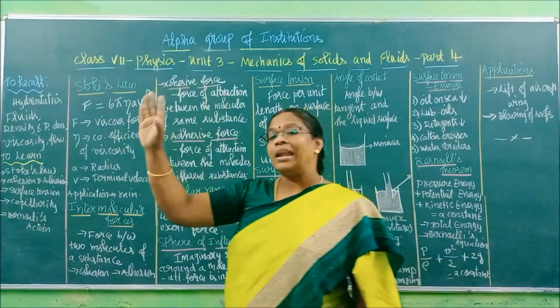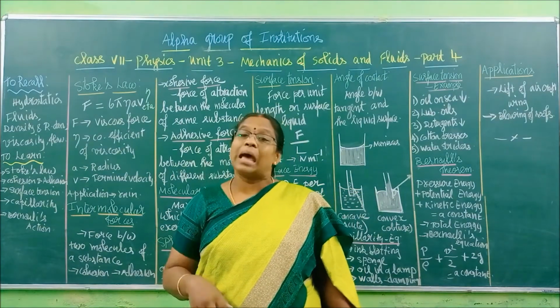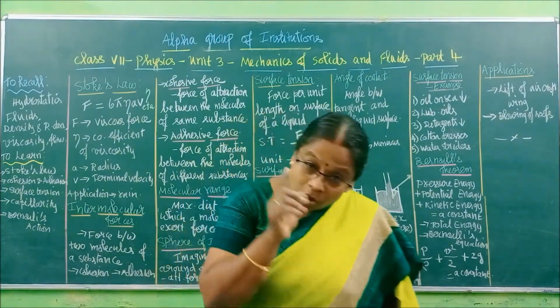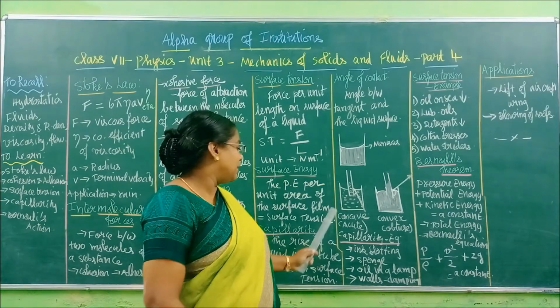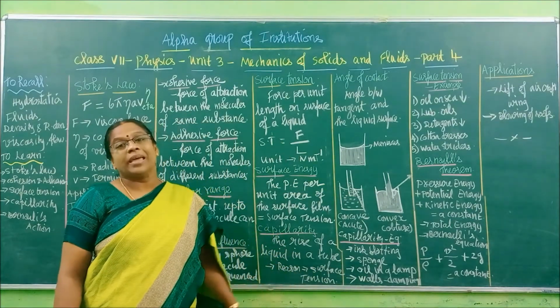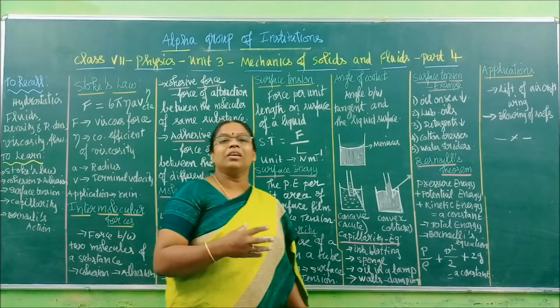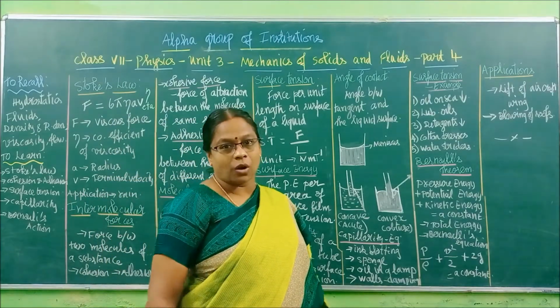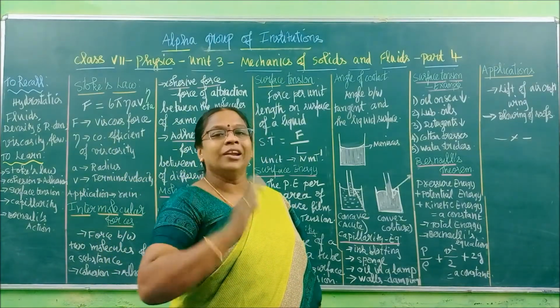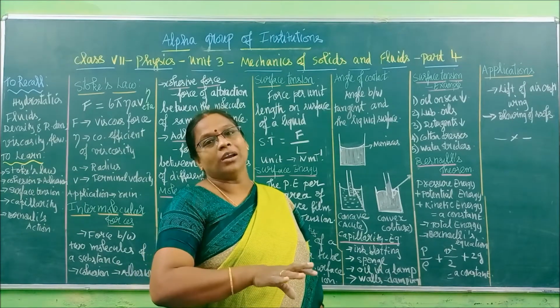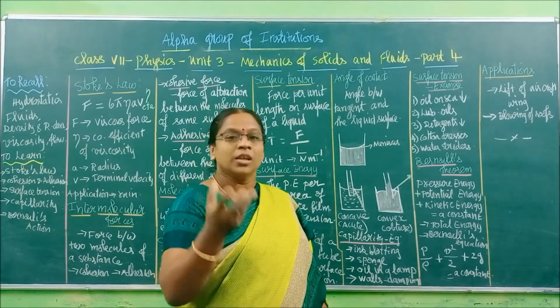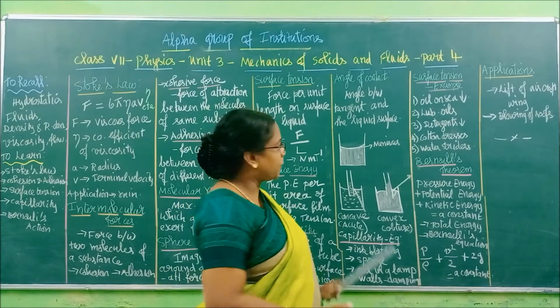That's why the wall gets that watery look, damping of walls. That is also due to what? Capillarity. See how physics plays a main role in our life. Around everything we can relate one physics-oriented concept. So you also try to connect your daily life with your learning concepts. Then learning becomes very interesting. Right.